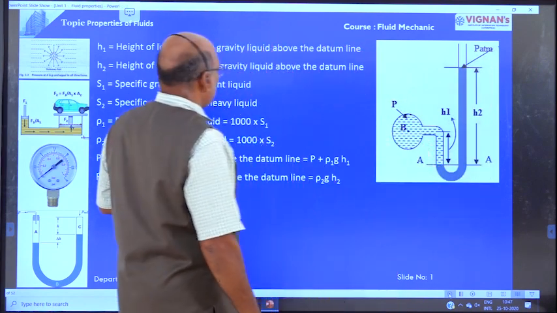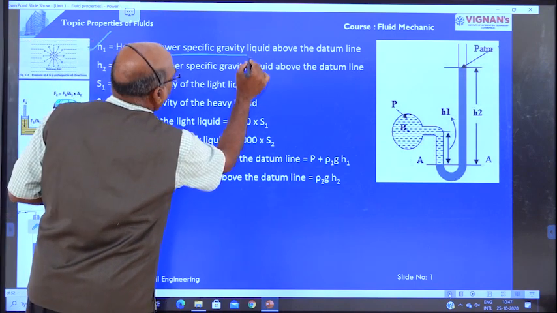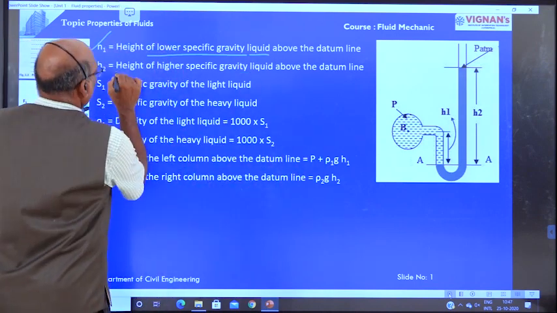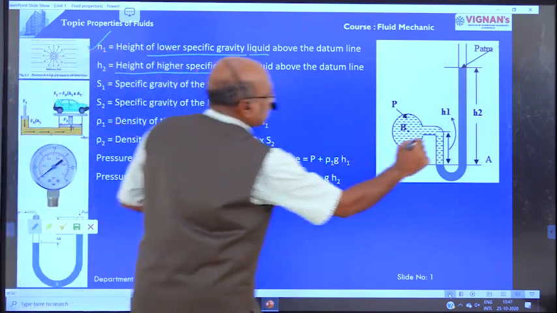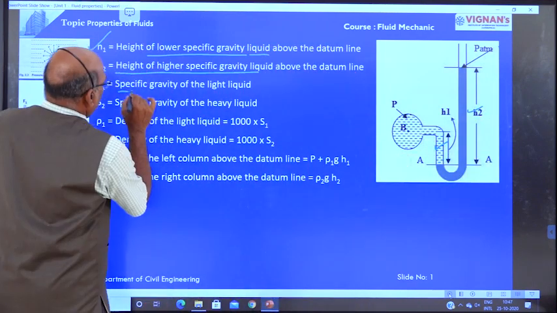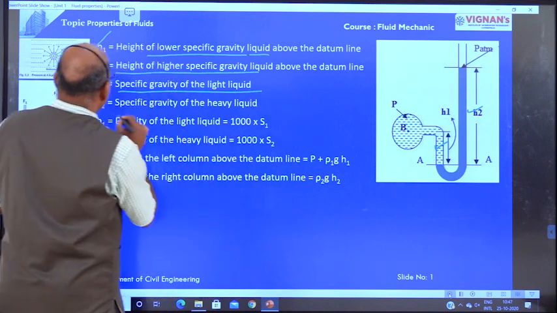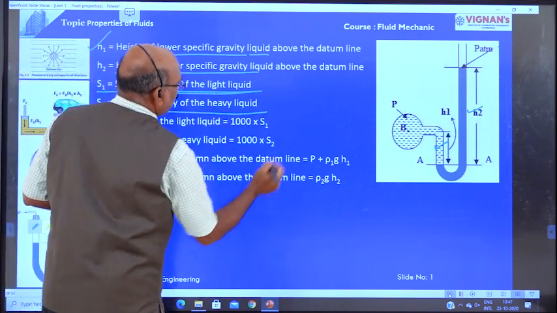Now H1 is the height of the lower specific gravity liquid, and H2 is the height of the higher specific gravity liquid. S1 is the specific gravity of the light liquid, S2 is the specific gravity of the heavy liquid.